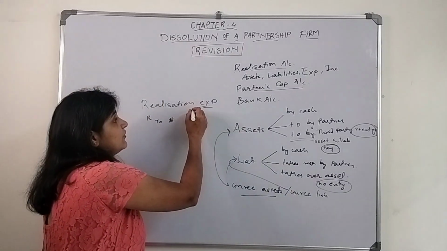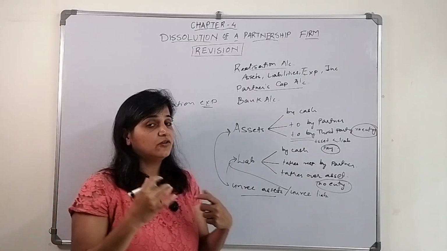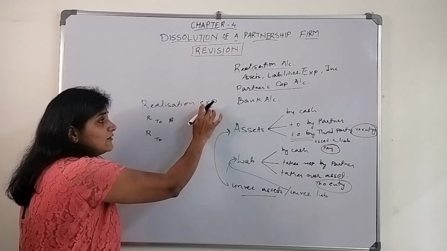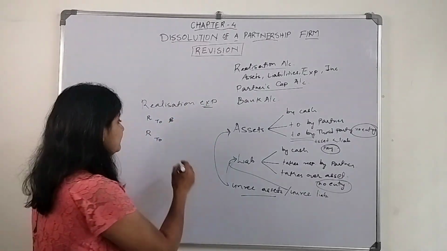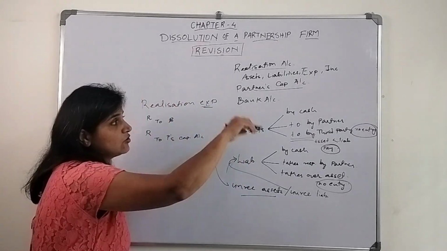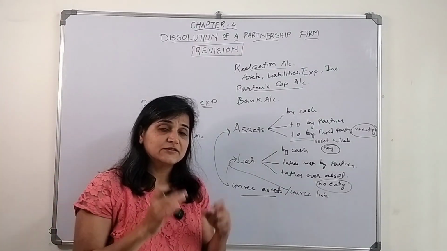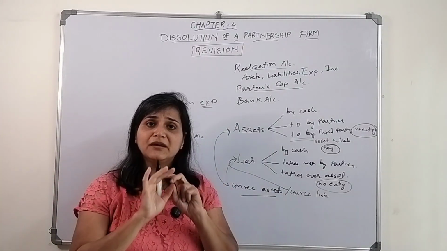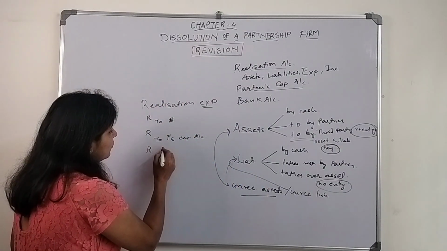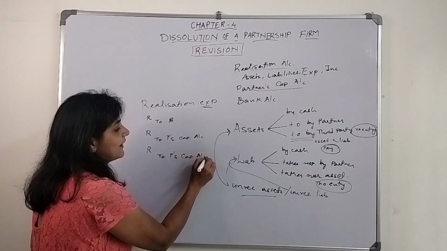But let's see, if any partner pays this realization expense, then the liability of the firm increases towards that particular partner. So for any expense, realization account will debit to partners capital account. Let's say for settling things, the partner says, I will take care of this, you need to pay me a remuneration. Then again, the entry for whatever remuneration we are paying will be realization to partners capital account, right?